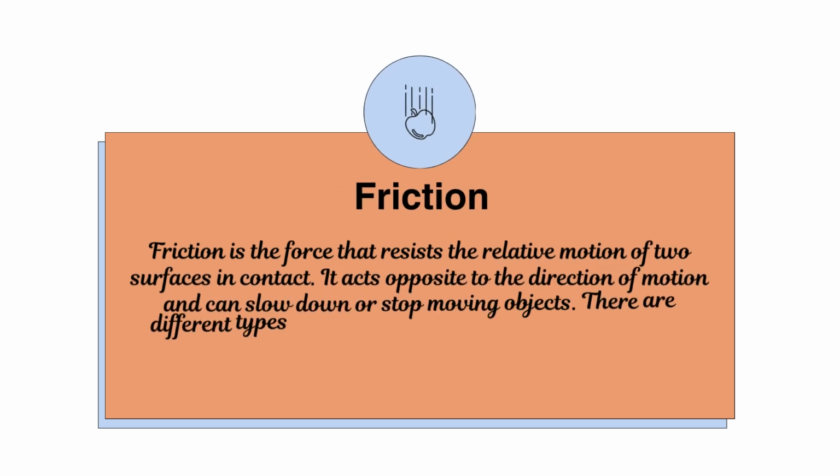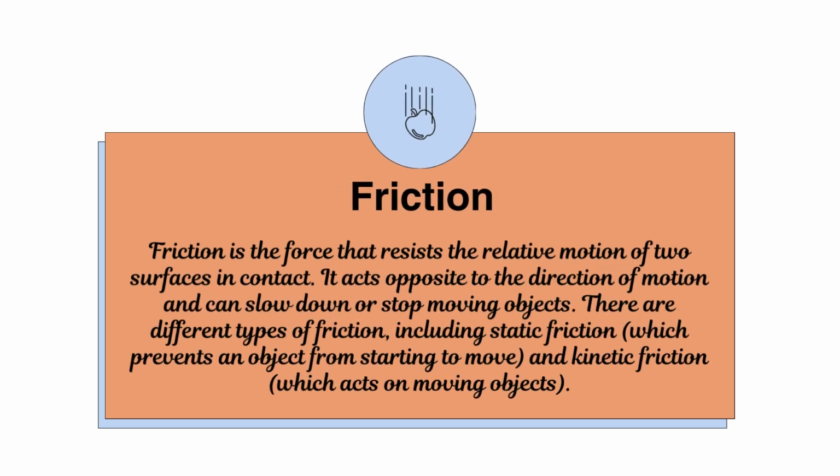Friction. Friction is the force that resists the relative motion of two surfaces in contact. It acts opposite to the direction of motion and can slow down or stop moving objects. There are different types of friction, including static friction, which prevents an object from starting to move, and kinetic friction, which acts on moving objects.